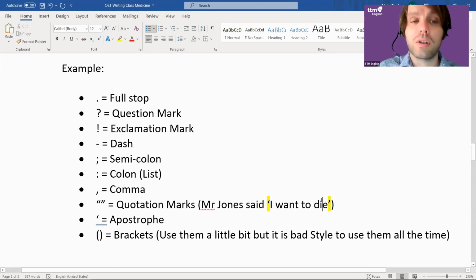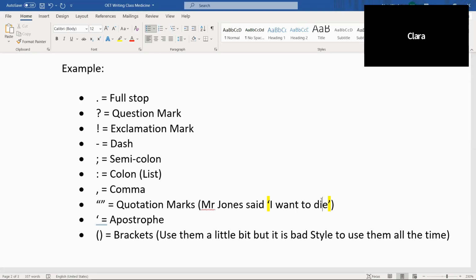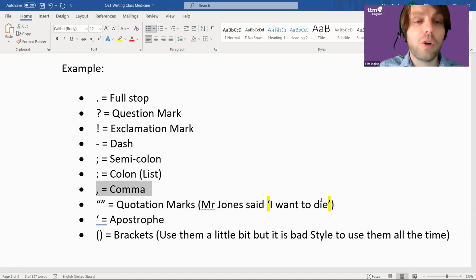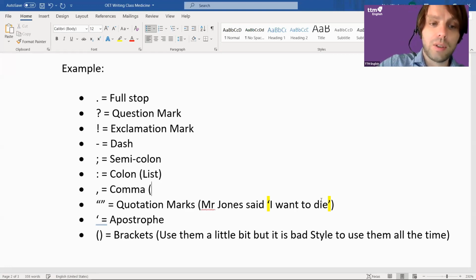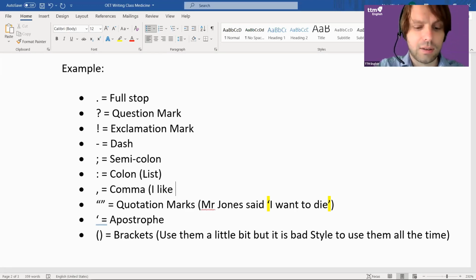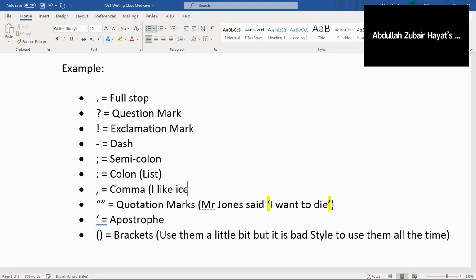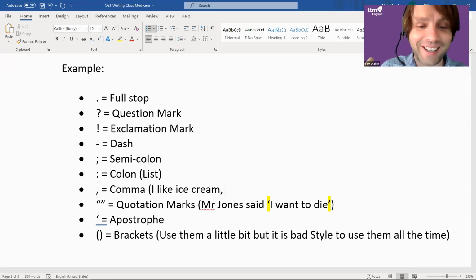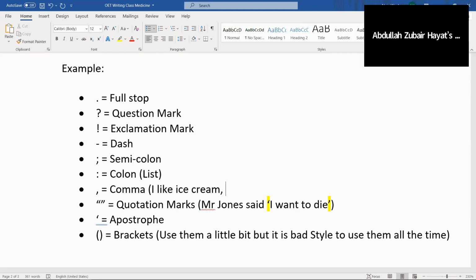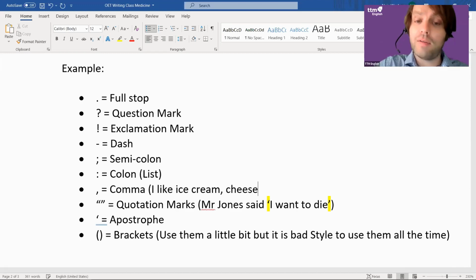Yes, go on. Another question. I hear you and Paul say Oxford comma. Which is the Oxford comma? We'll talk about that a bit later, but the Oxford comma is just when you're listing. So you do a list and you say, I like ice cream, cheese, and chocolate cake.